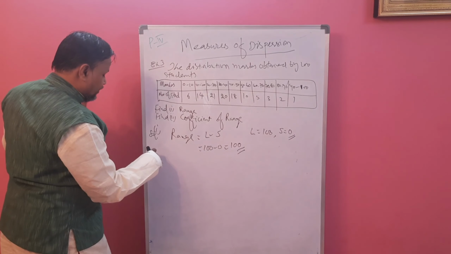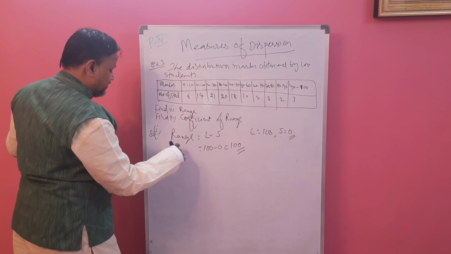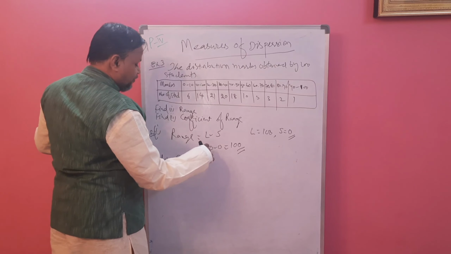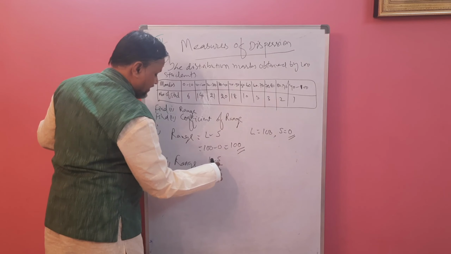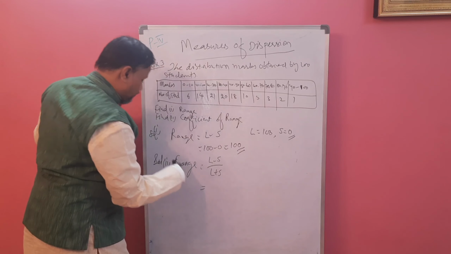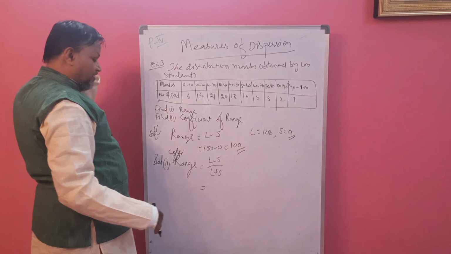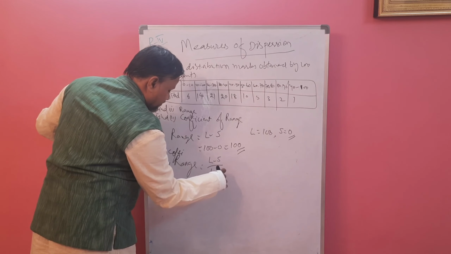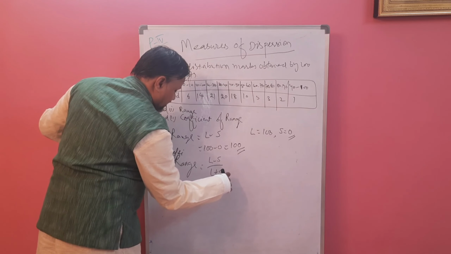Now the solution of the second bit, that is coefficient of range. The formula again is L minus S by L plus S. Substituting, 100 minus 0 divided by 100 plus 0.